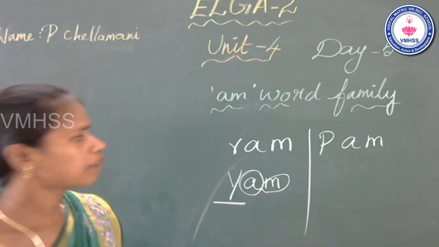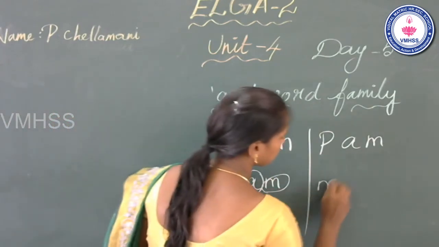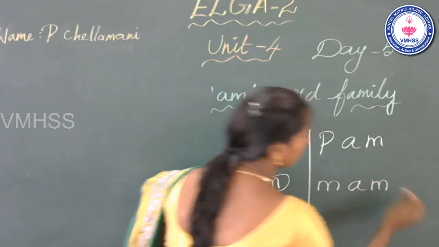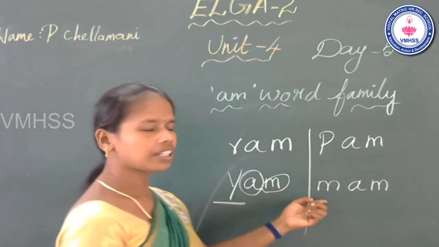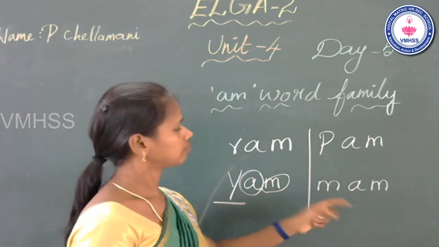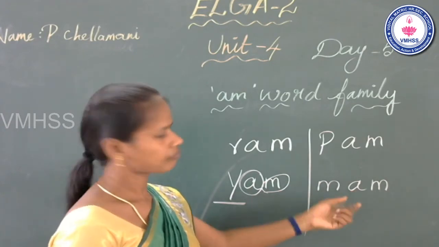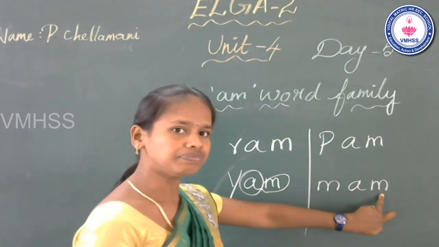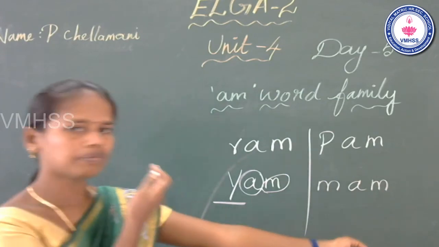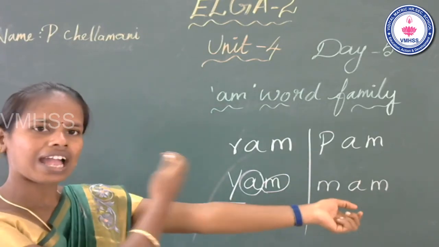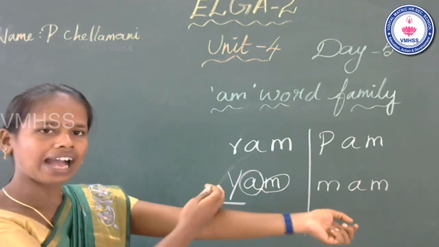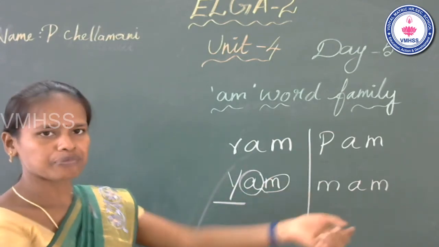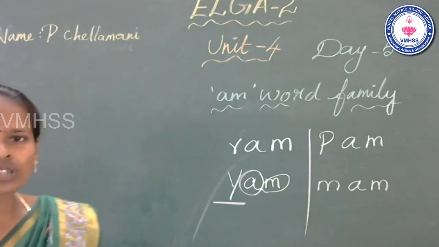See the next one, man. Beginning, middle, end. Man. Is it clear? Now look at the slide.